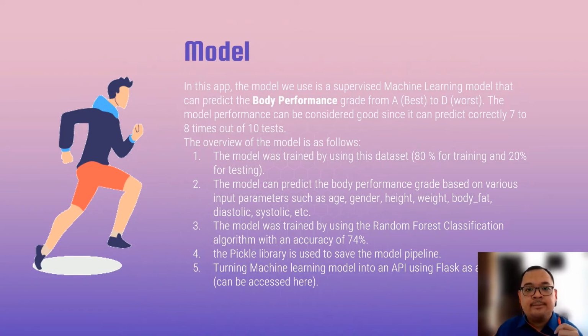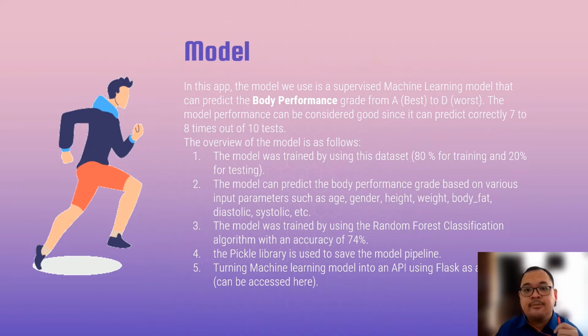The model in this app can predict the body performance grade from A as the best to D as the worst. It can predict the body performance grade based on various input parameters such as age, gender, height, weight, body fat, systolic, and etc. The model is trained using random forest classification algorithm with accuracy 74%.